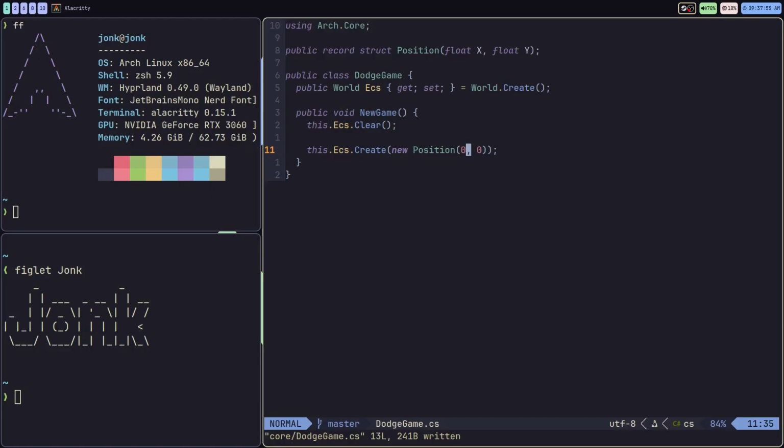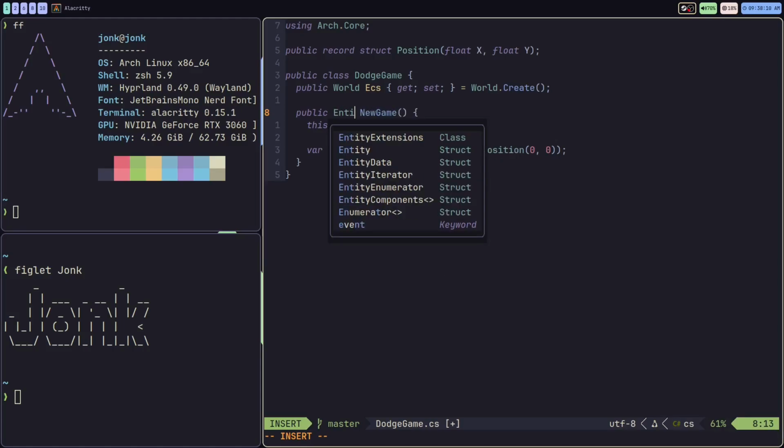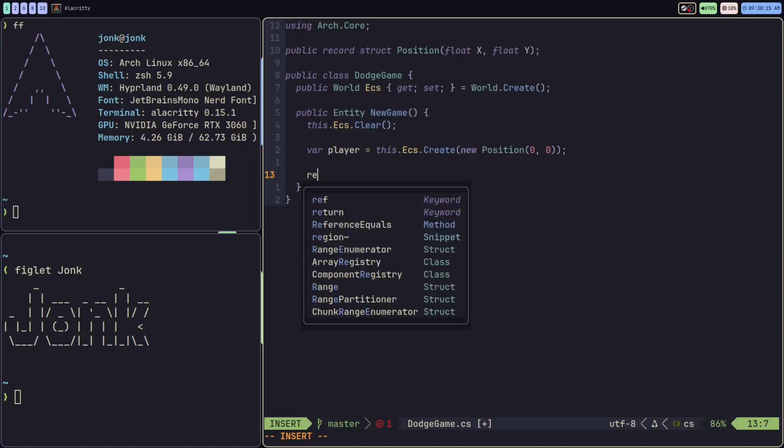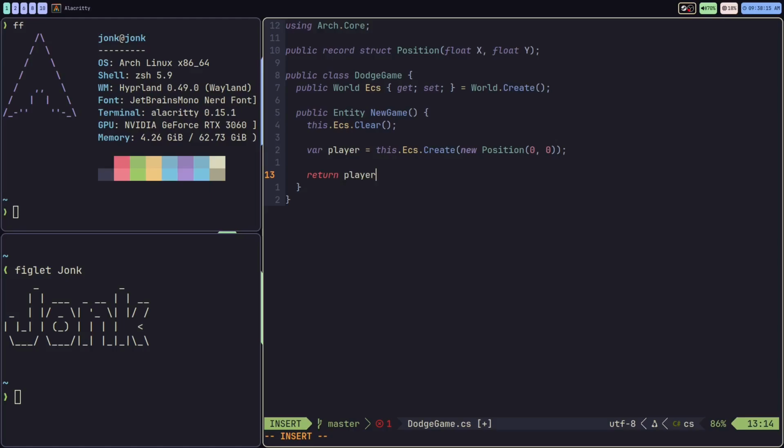We'll be switching that up a little bit later, probably. I'm going to actually save this into a variable. So I'll call this variable player. And I actually want to return the player entity itself. So I'm going to return player just like this after we create it. Okay, so now we've got a new game method, which is going to reset our ECS. And for now, it's just going to be adding the player to it.